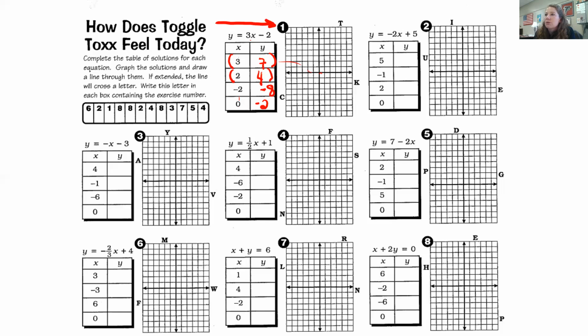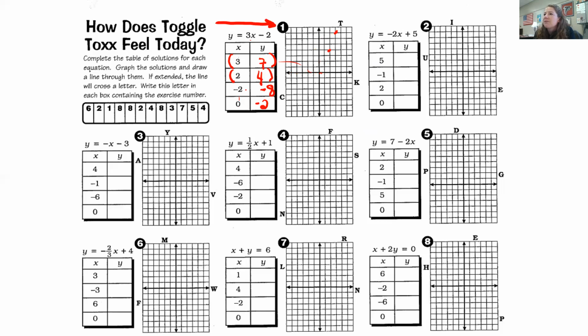So 3, 7: start at the origin, go right 3, 1, 2, 3, and from there go up 7. 1, 2, 3, 4, 5, 6, 7. So there's my dot right there. Of course, my pen doesn't like making dots. All right, then we're going to go right 2, up 4. 1, 2, 1, 2, 3, 4 right there.